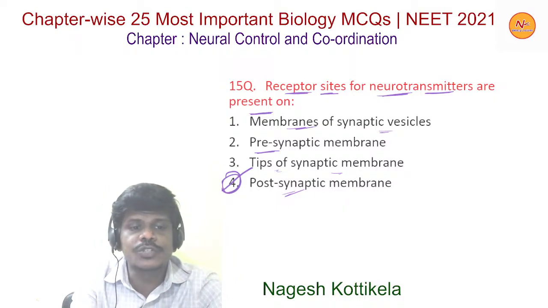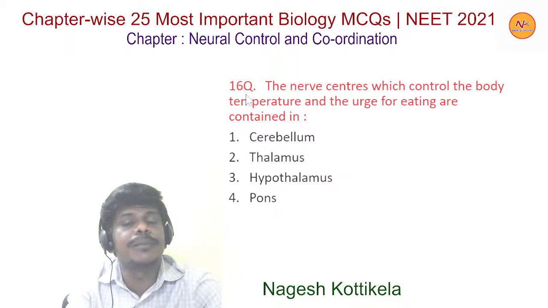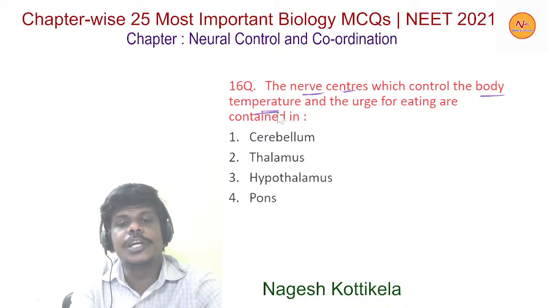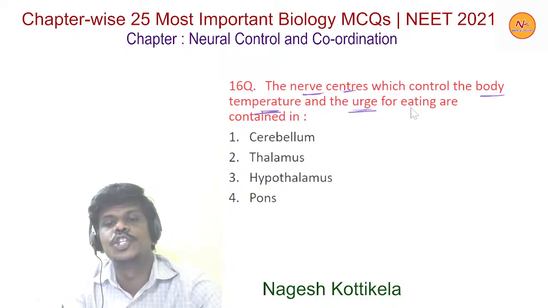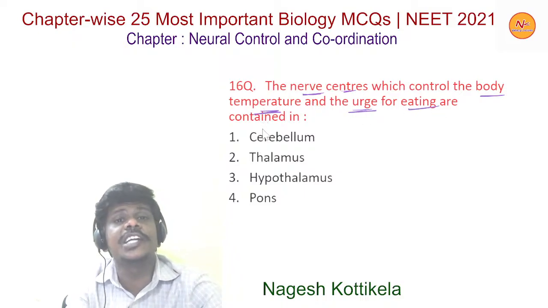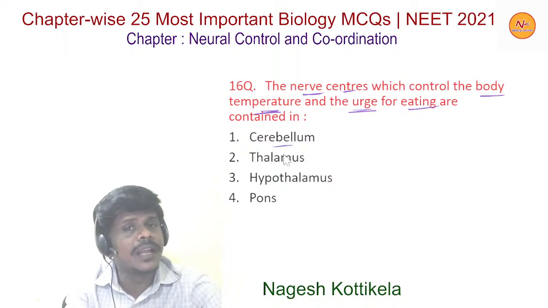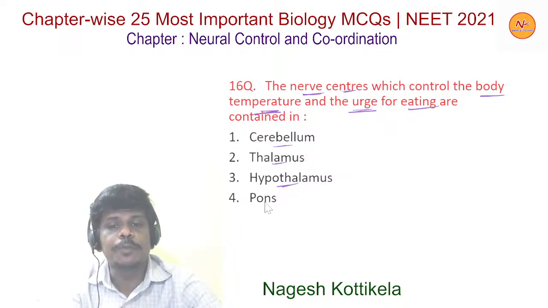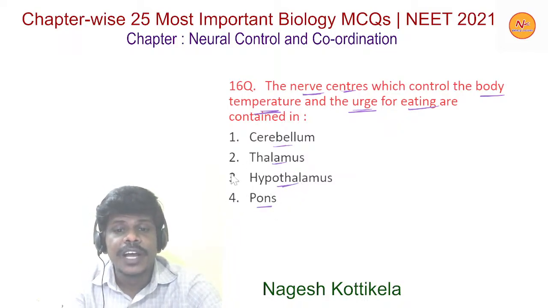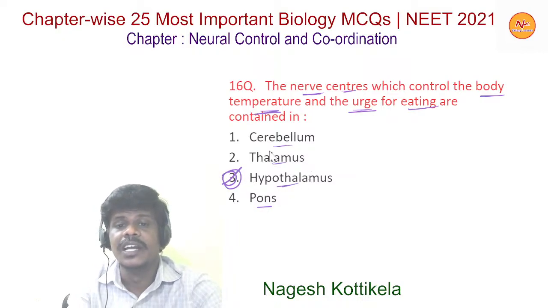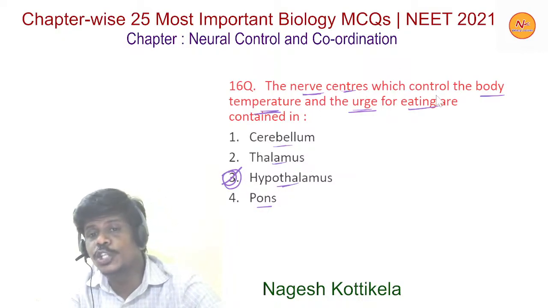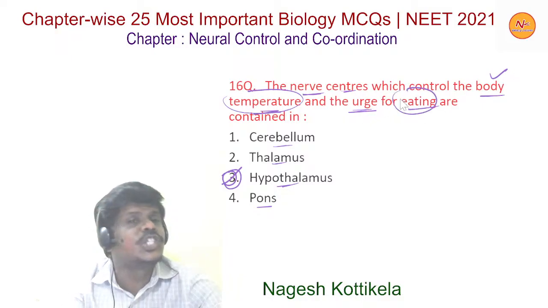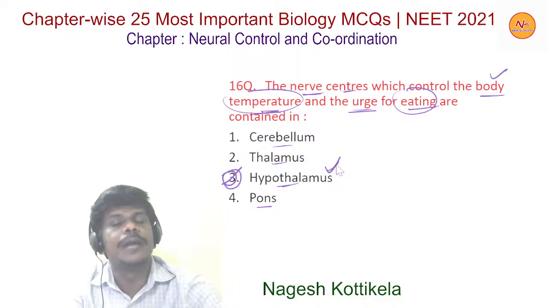Now next question, question number 16. The nerve centers which control the body temperature and the urge for eating are contained in? Option 1 cerebellum, option 2 thalamus, option 3 hypothalamus, and option 4 pons. Here hypothalamus is the right option. The nerve centers which control the body temperature and the urge for eating are contained in hypothalamus.